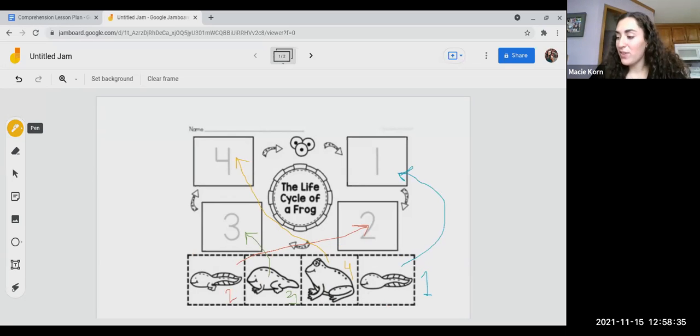All right, now it's your turn. I want you to think of your favorite events that happened in the beginning, middle, and end of the story. You can talk about whatever happened in the story that you like as long as it's in the correct sequence or order, right? You're going to write a sentence and draw a picture for each section on your graphic organizer, just like I did. Remember that this is independent work, so you should do it by yourself. Are there any questions before we begin? Perfect. All right, the end.